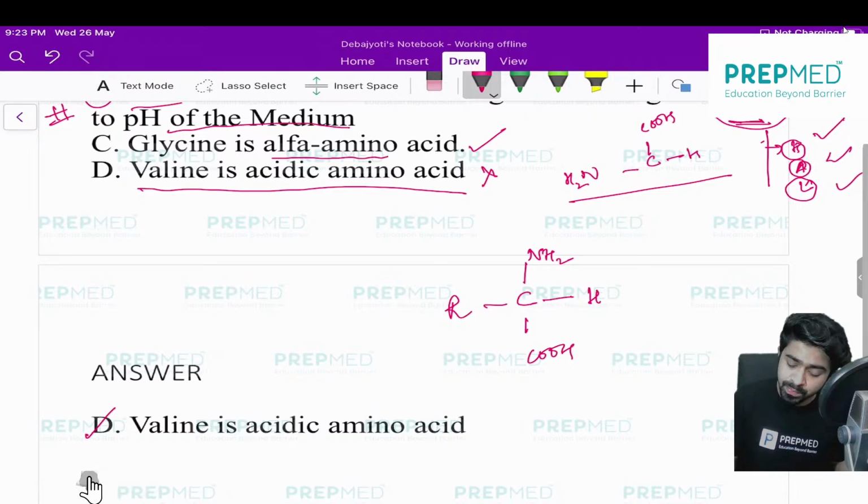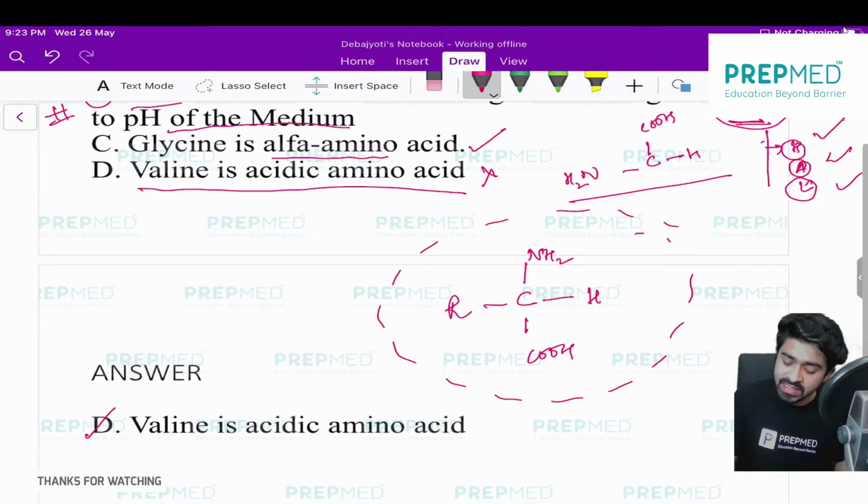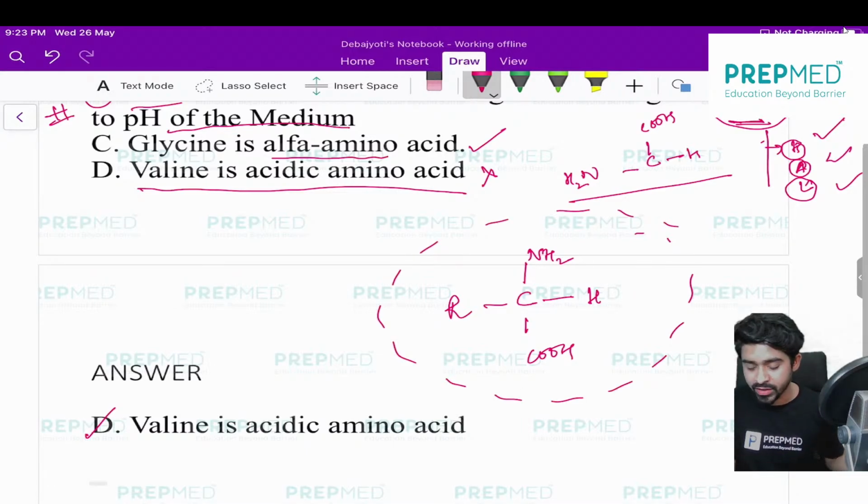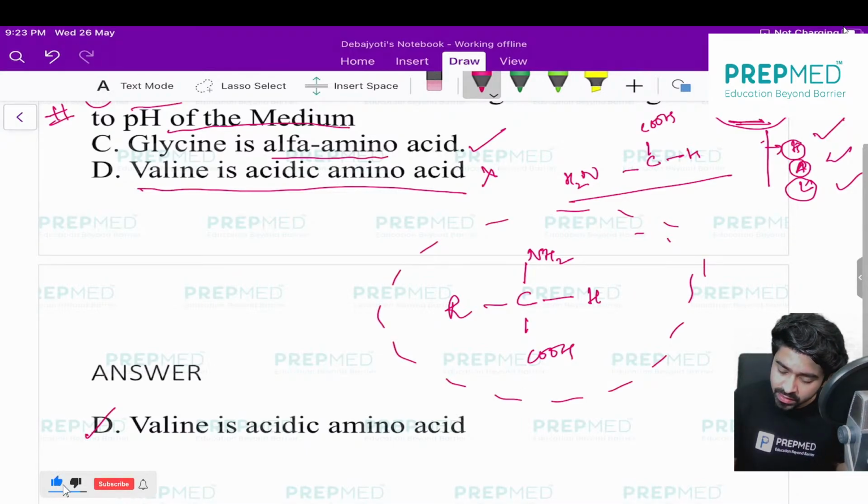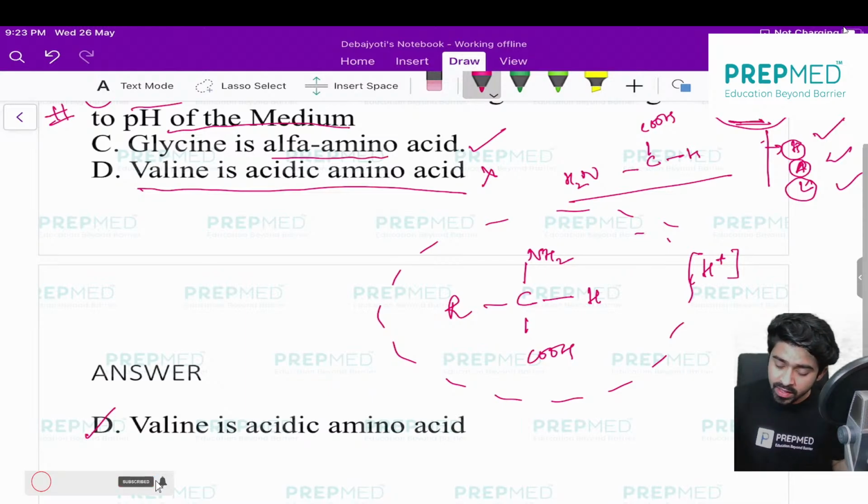So, if the pH changes, what is pH? pH is the negative logarithm of the hydrogen ion concentration in the medium. So suppose this is the hydrogen ion concentration. This hydrogen would react with any lone pairs if they are present.